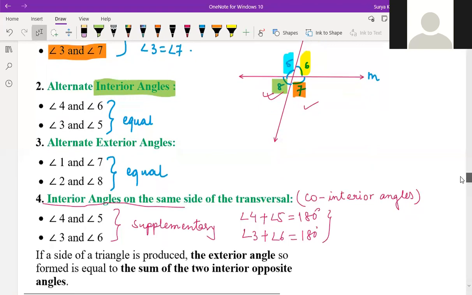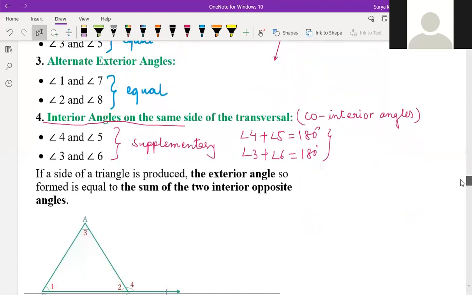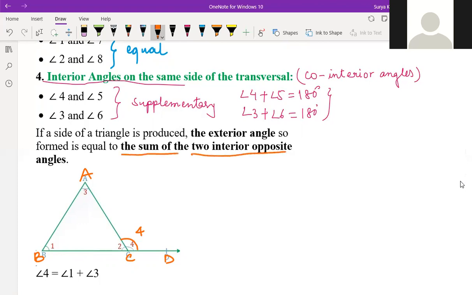Next, if a side of a triangle is produced, the exterior angle so formed is equal to the sum of the two interior opposite angles. If a side of a triangle is produced, see here, in triangle ABC we are producing BC to D. The exterior angle so formed, this angle 4, is equal to the sum of the two interior opposite angles.